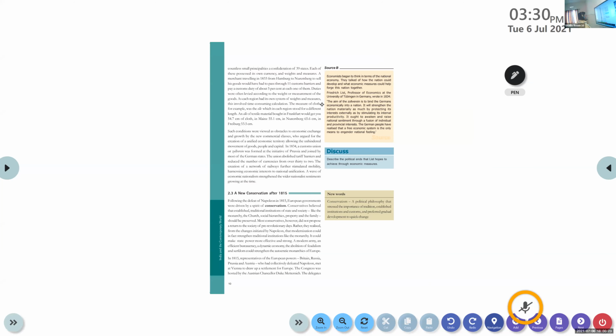So there were 11 customs barriers, with a customs duty of 5% at each of them. Duties were often levied according to the weight and measures of the goods. As each region had its own system of weights and measures, it involved time-consuming calculations. Each of these 39 states had different weights and measures, so it was difficult to calculate the real weight and measurement.